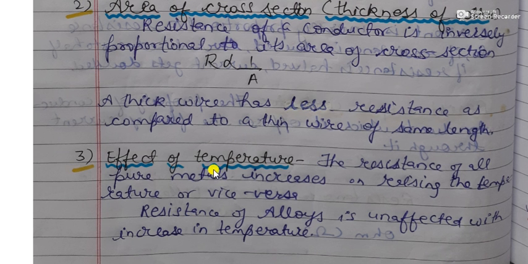Now students, the next factor is the temperature. The resistance of all pure metals increases with increase in temperature, or vice versa. Vice versa means if we decrease the temperature, the resistance decreases, and if we increase the temperature, the resistance increases. But the resistance of alloys remains unaffected by increase in temperature.